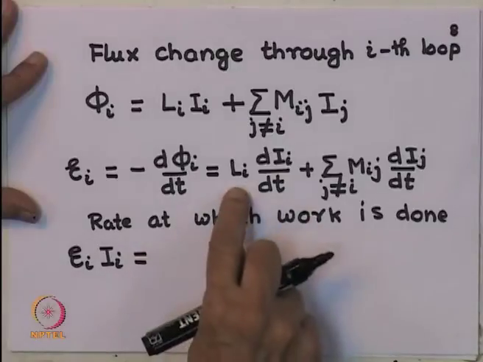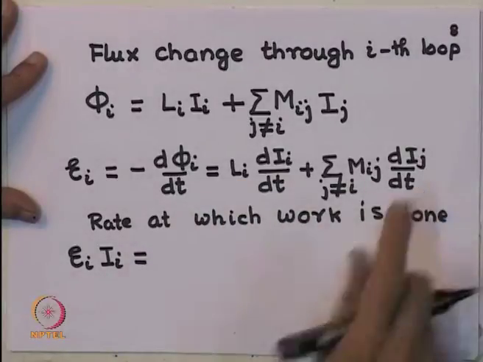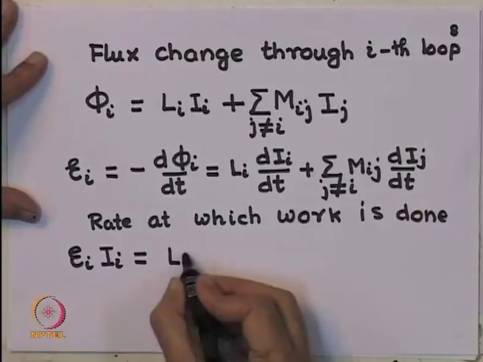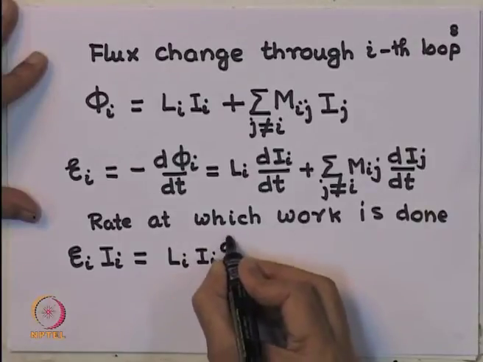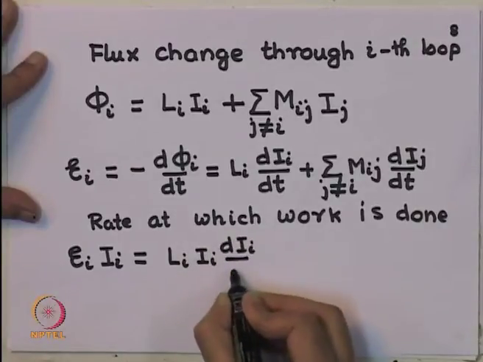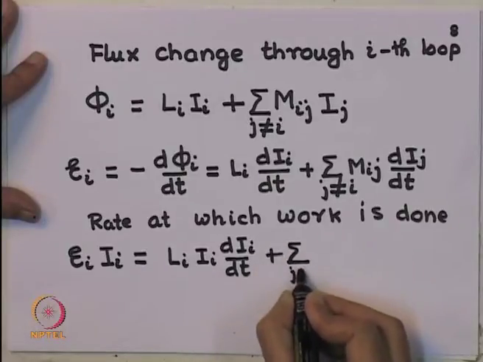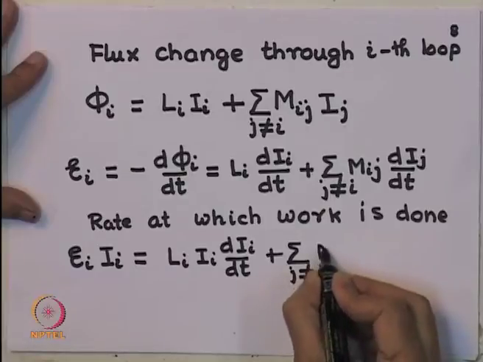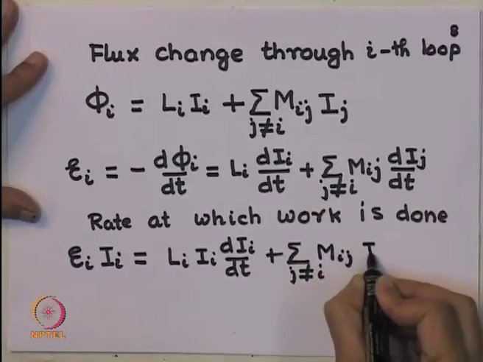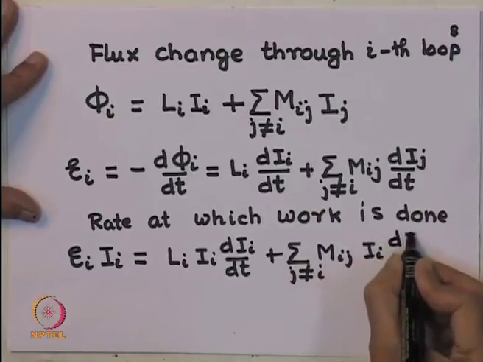So, this is simply multiplying these with Ii all over. Let us do that: Li Ii dIi by dt plus sum over j not equal to i Mij Ii dIj by dt.